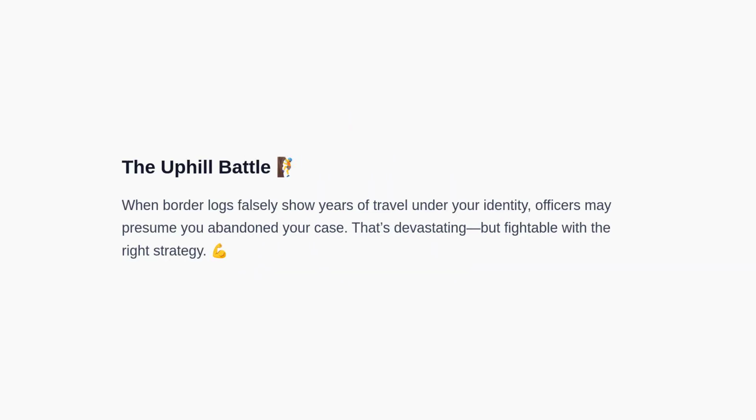Phantom crossings occur when official systems show travel activity under your identity, even though you never left the United States. This can trigger an abandonment denial because the agency may conclude you departed while your application was pending. While this is destabilizing, it can be addressed by verifying records, gathering third-party evidence of your continuous presence, and moving quickly to correct the file.